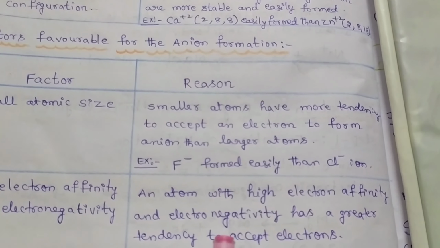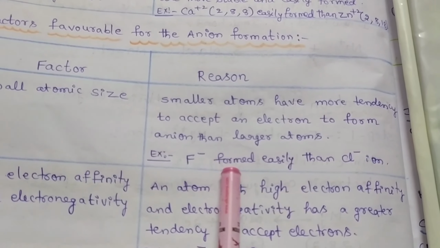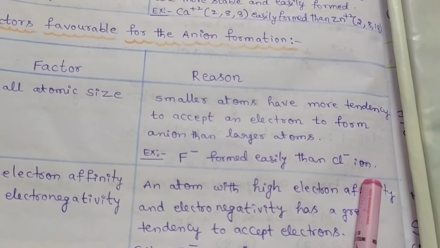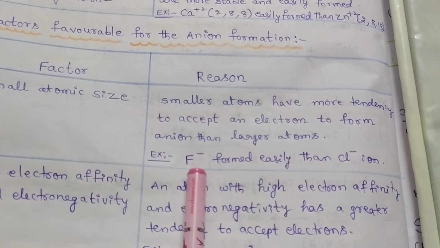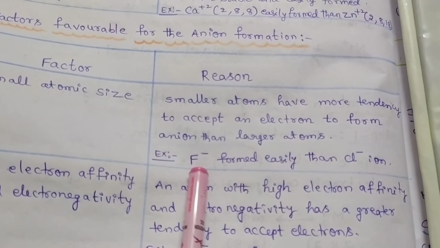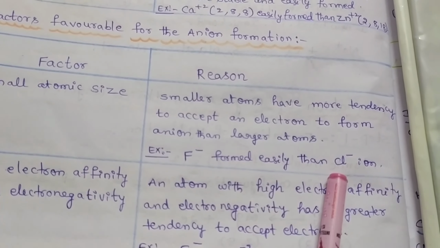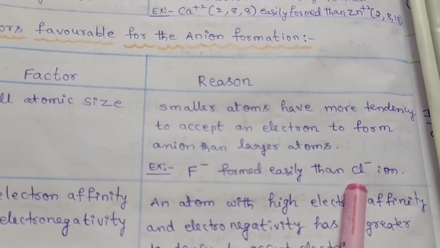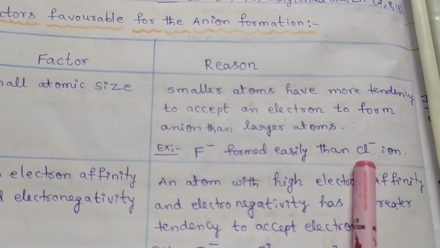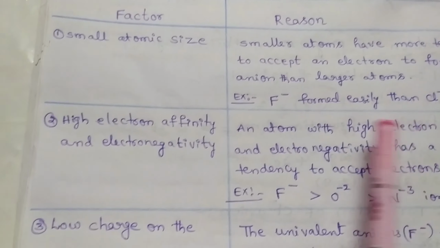For example, the fluoride anion is formed more easily than the chloride anion because fluorine is smaller in size, so it attracts electrons more easily when compared with the chlorine atom. So the fluoride anion forms readily rather than the chloride anion.